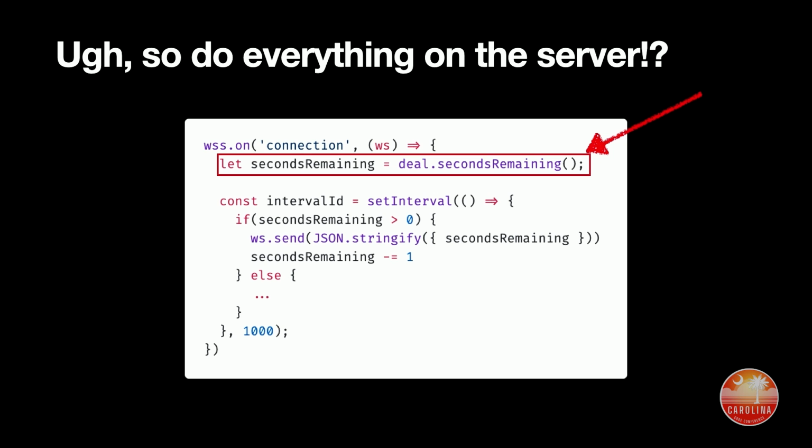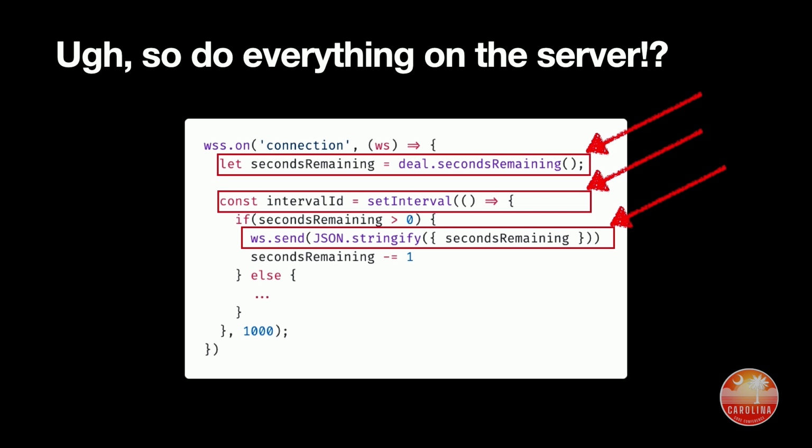So here, we first calculate the seconds remaining, and then we start it's not updating. It's lagging behind me, that's fine. So we set an interval every 1 second, and then we send a message to the front end across a WebSocket that says, here's how many seconds you have left, right?